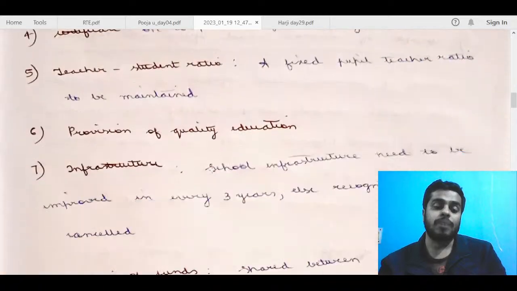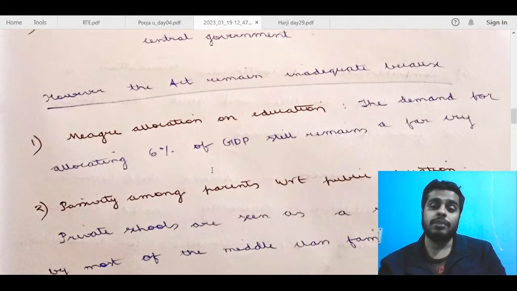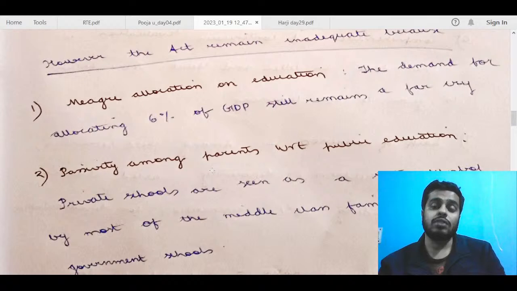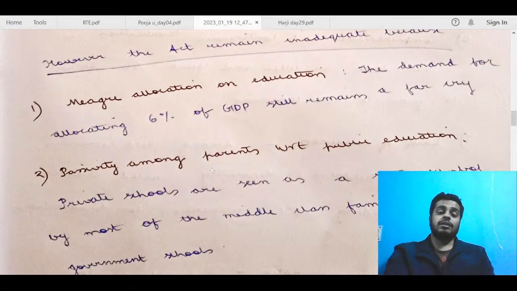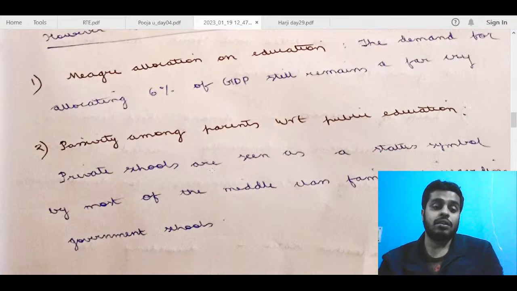Next, we move to: however, the act remain inadequate because of meager allocation on education. The demand for allocating 6% of GDP still remains, okay.